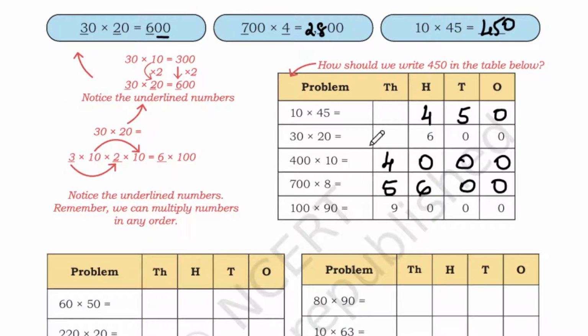So we can multiply the numbers in any order, students. That's what they have mentioned here. We can multiply in any order. 3 into 2 comes to 6. We can put 6 here. Next, 10 into 10 is 100. 10 tens are 100. So again, 6 into 100, you will get 600. Likewise, 3 into 10 is 30. 30 into 2 is 60. 60 into 10, you will get 600. So 600 is equal to 600.